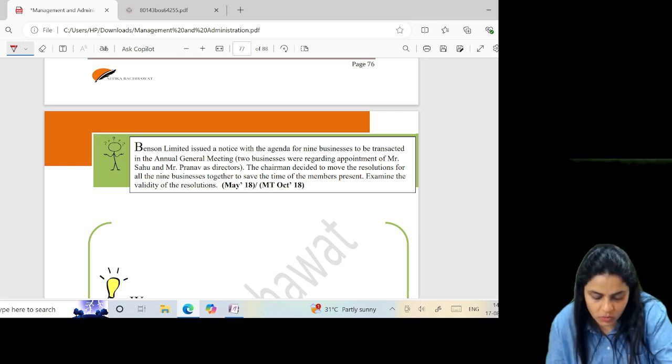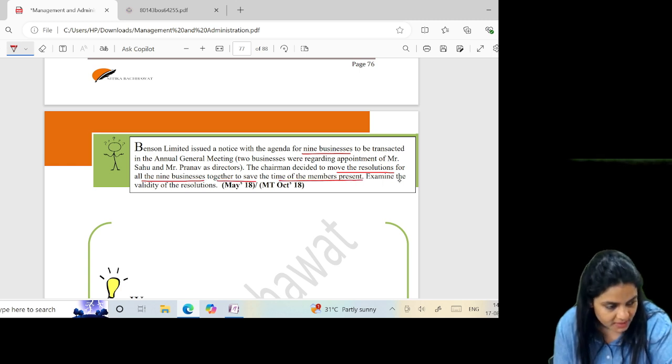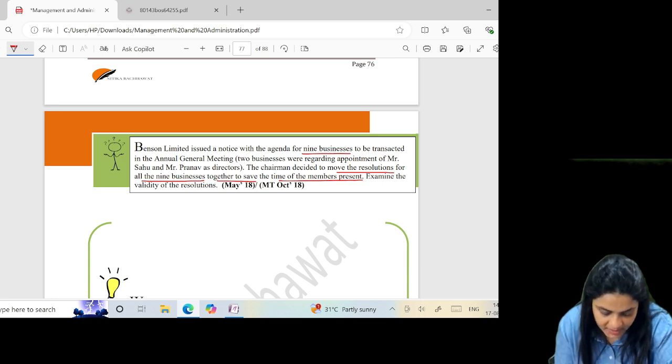Benson Limited issued a notice with agenda for 9 businesses to be transacted at its AGM. The Chairman decided to move the resolutions for all the 9 businesses together to save time of the members present. Examine the validity. Two of the businesses to be transacted were regarding appointment of Mr.